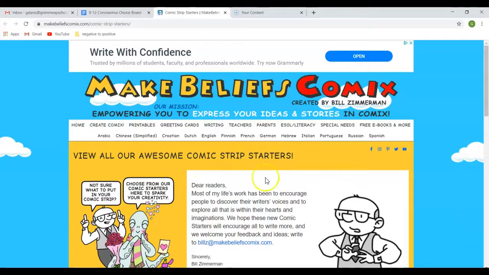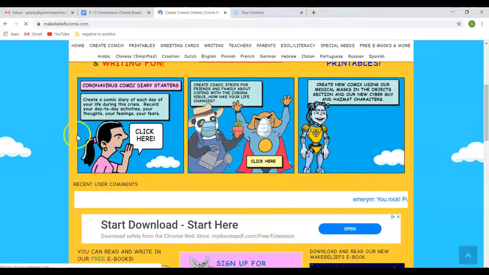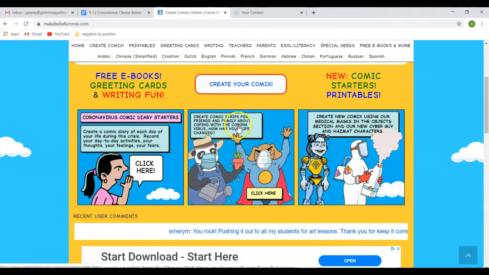But if you come on this page and you click on home, right here there's a whole strip of things on coronavirus. And so it says create comic strips for a friend and family about coping with the coronavirus. How was your life changed? Right, so this is cool. I like this because you can actually see how this is.